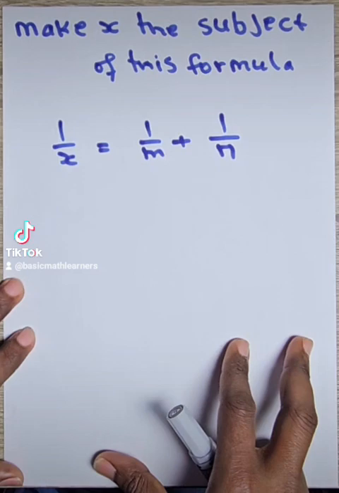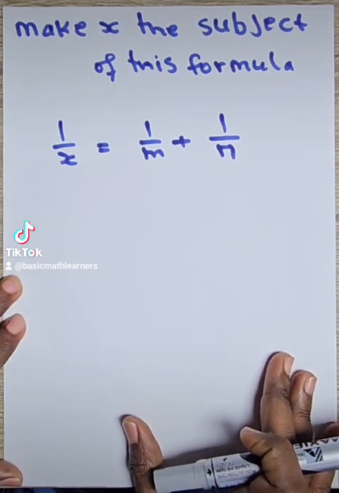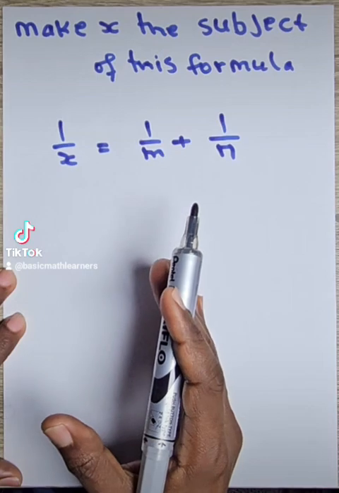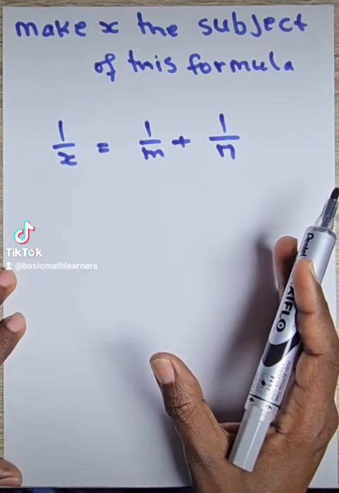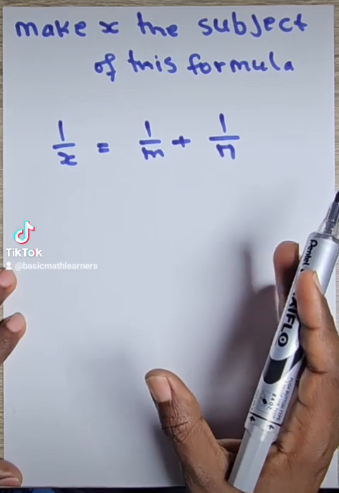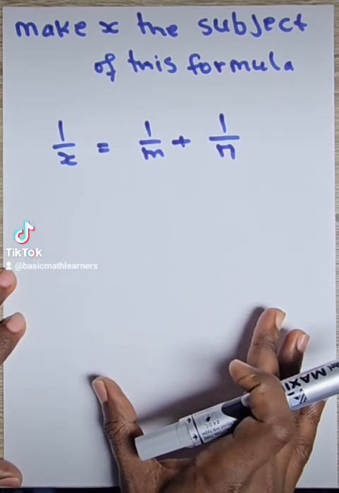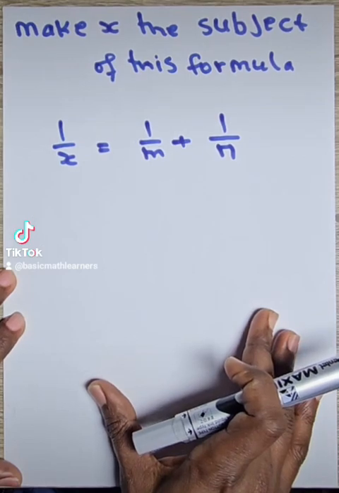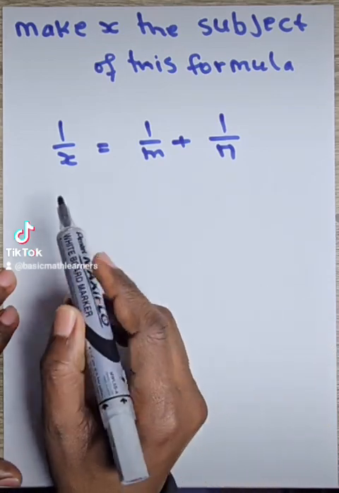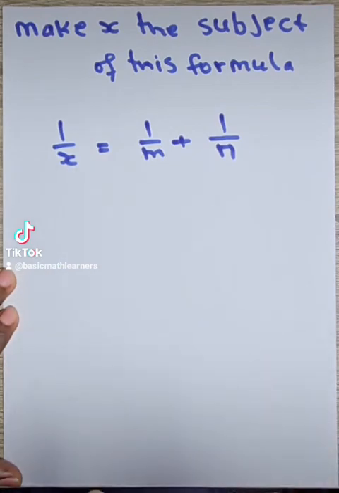Make x the subject of this formula, and they give us 1 over x equals 1 over m plus 1 over n. We see on the right side we have fraction with fraction, and we have two terms, and we are adding. On the left hand side of the equal sign, we have one term which is fraction, and it is 1 over x. They want us to make the x the subject of the formula. Therefore, our aim, our goal is to isolate x.